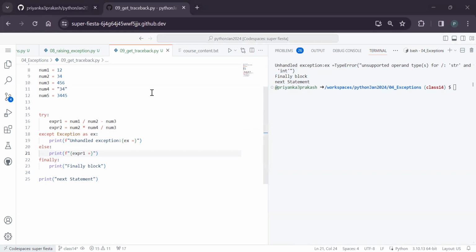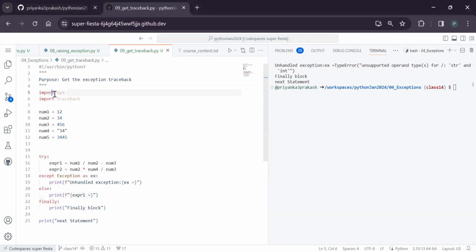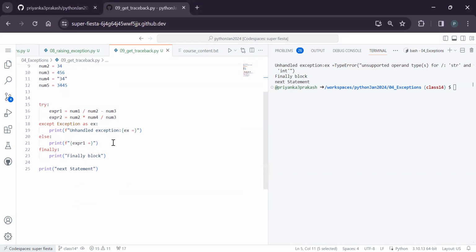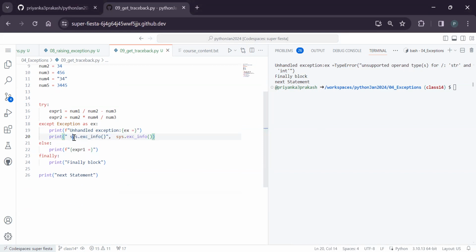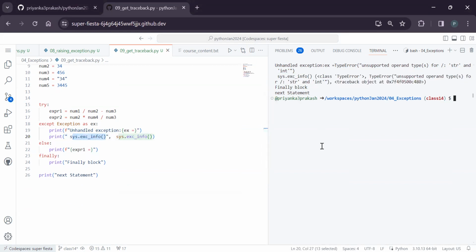For that, there is something called the sys module. Hope you remember that from sys we did multiple things, sys.exit and others. So we can do something like this. When you're doing exception handling, sys.exc_info, the exception information, if you want it. Did you see that it is a tuple of values? Tuple means more than one value in one data type. Did you see what happened?